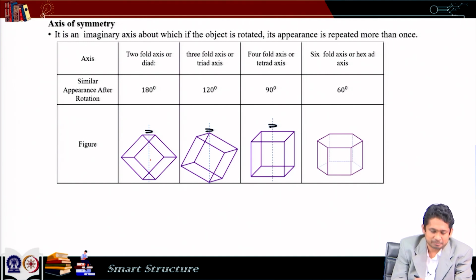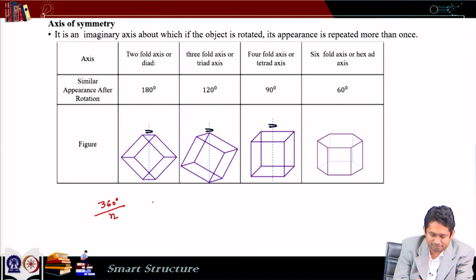So, that is why we do not consider that, but where it appears more than once, then we can say that it has an axis of symmetry. So, in 360 degree rotation, if the appearance comes n times, then it is called an n-fold symmetry. Which means the appearance occurs after a rotation of 360 degrees divided by n.